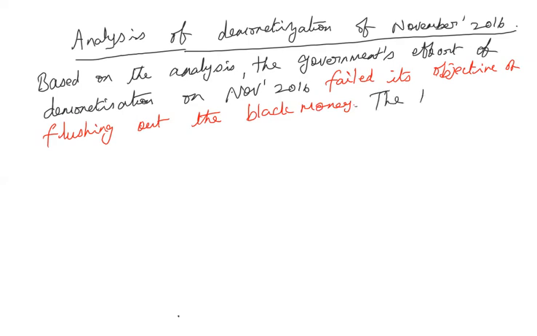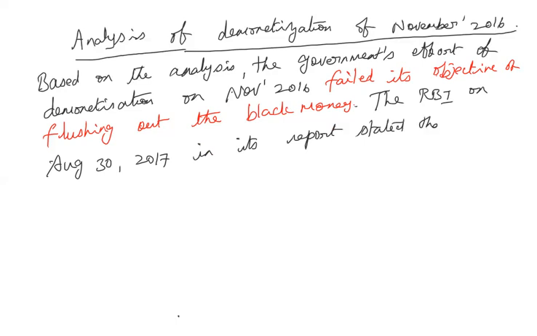The RBI, on August 30th, 2017, in its report clearly mentioned that, this is a report of RBI, 99% of the banned notes came back into the banking system.